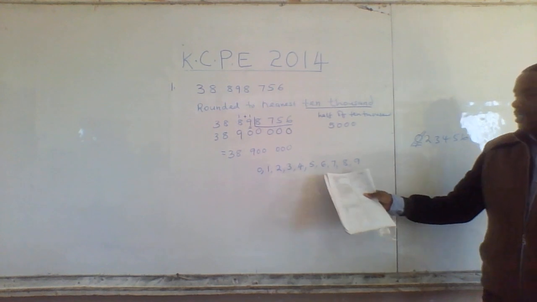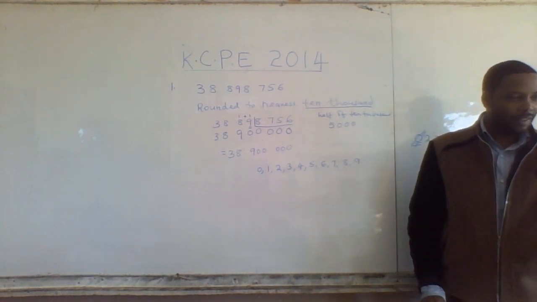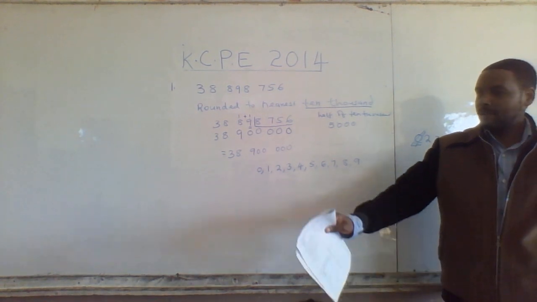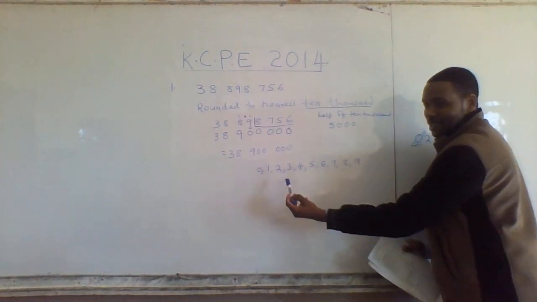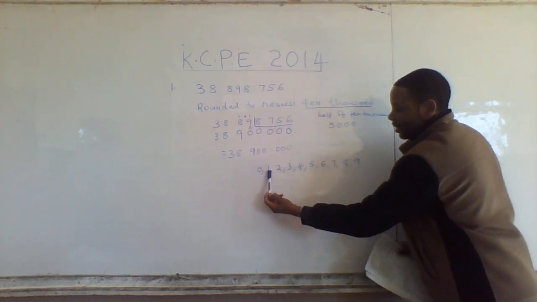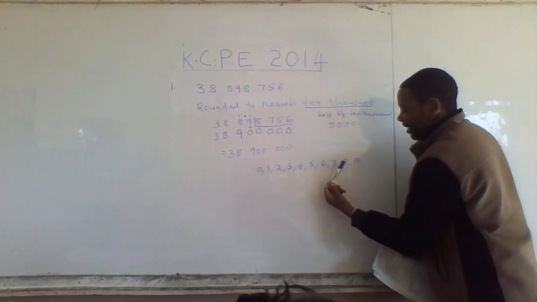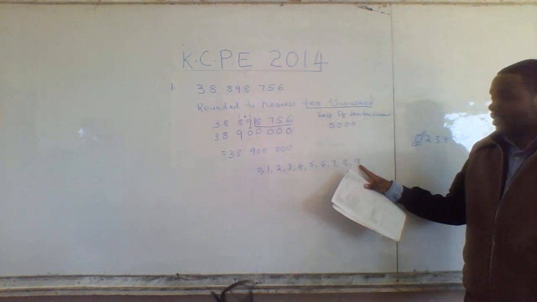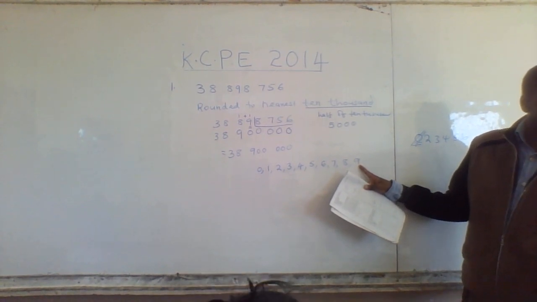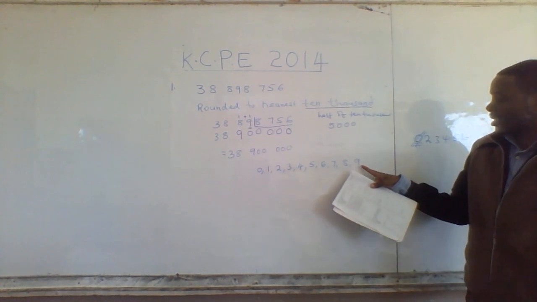How many digits are these? Let's count them. 1, 2, 3, 4, 5, 6, 7, 8, 9, 10. They are 10 because, remember, I started with 0. So the total digits here are 10.